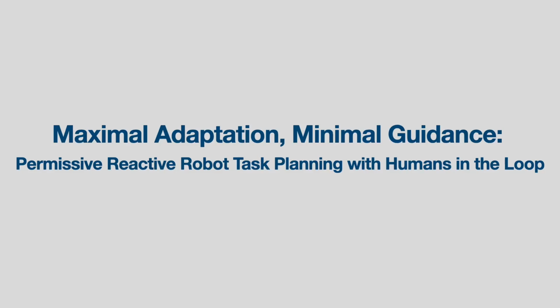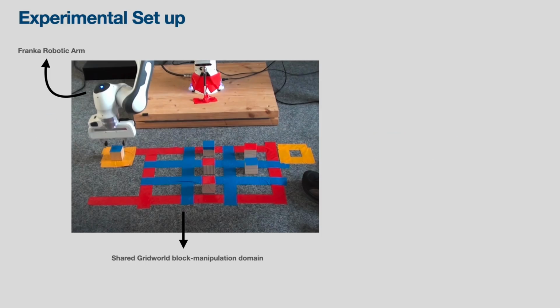Hello, here we saw the demonstration of a robotic arm interacting with a human for our paper on permissive reactive robot task planning. For the experimental setup, we have the Franka robotic arm playing a block placing game with a human on a shared grid. The robot can place or remove the blue blocks in any of the cells and the human can do the same with the red blocks in a turn-based manner.